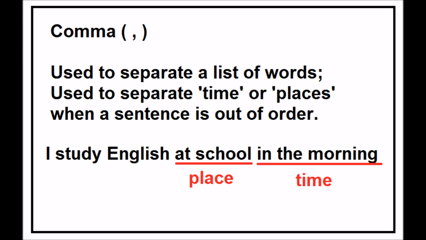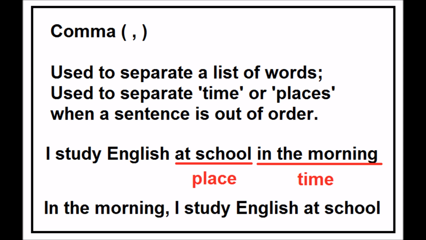I can write this sentence like this. In the morning, I study English at school. See that I put in the morning in the beginning of my sentence. It's because I am trying to show that, first of all, we need to think about the time. So because of that, I put the time in the beginning of the sentence, and I took it out of the order. It's not in the order of I study English at school in the morning. If I take it out of the order, I have to use a comma.